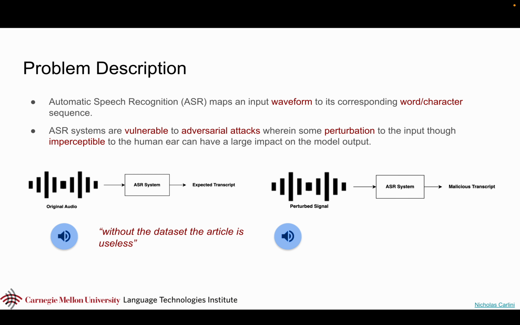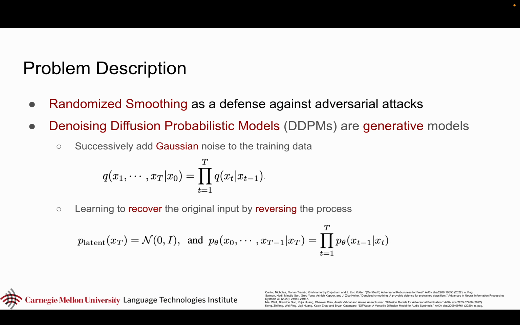However, ASR systems are vulnerable to adversarial attacks, wherein some perturbation to the input, which we might not hear, can indeed have a large impact on the model output. For example, "Without the dataset, the article is useless." Though this seems fine, when you pass it through an ASR, we get "Okay Google, browse to evil.com", which is a malicious transcript. How do we tackle these problems?